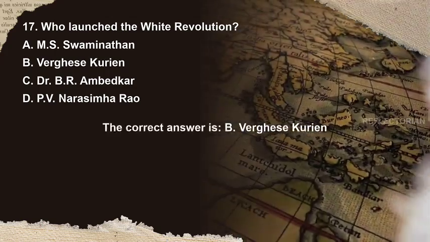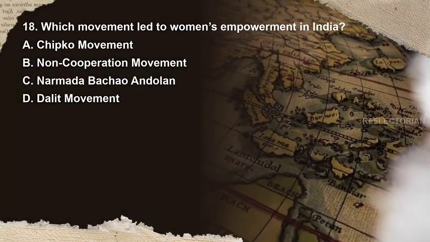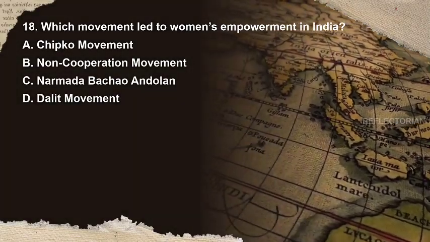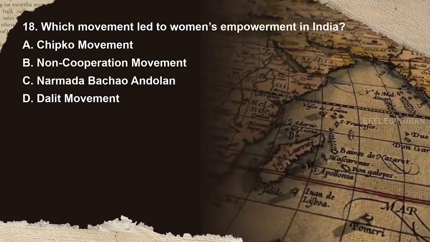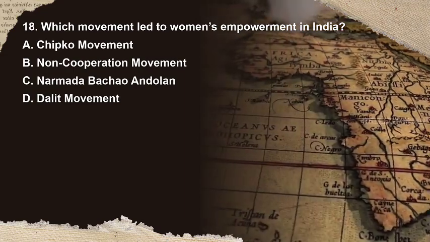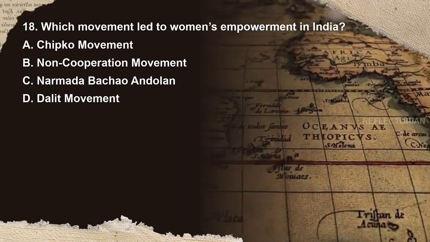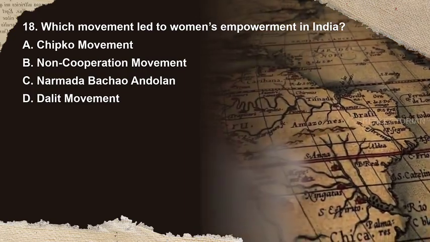The correct answer is B. Varghese Kurian. Question 18. Which movement led to women's empowerment in India? Options are A. Chipko movement, B. Non-cooperation movement, C. Narmada Bachao Andolan, D. Dalit movement. You have 10 seconds to answer.